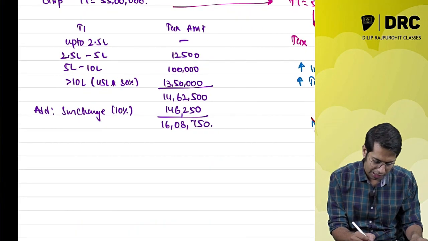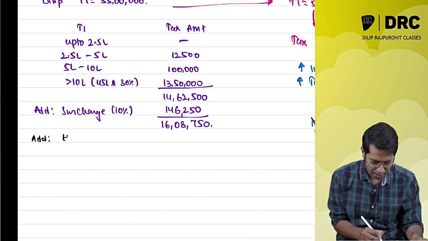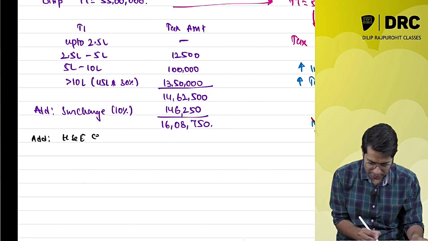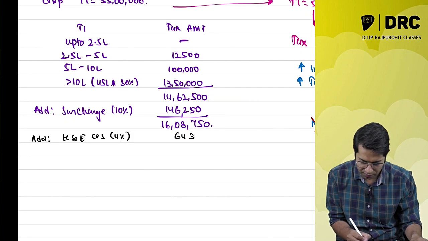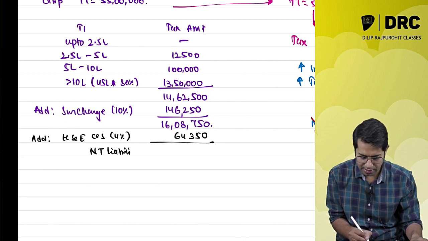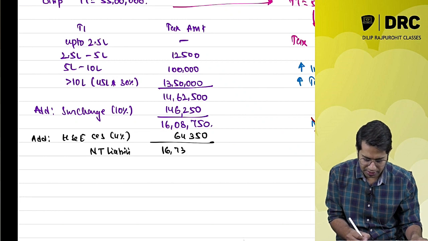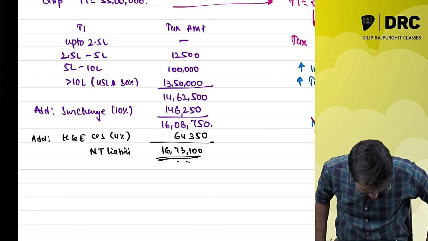Here you can do one thing: add health and education cess directly, which is 4% of this. So what is the net tax liability, sir? The net tax liability is 16,73,100 rupees.